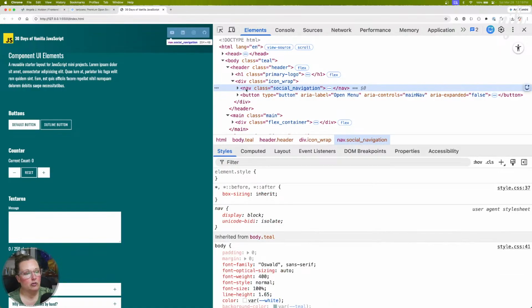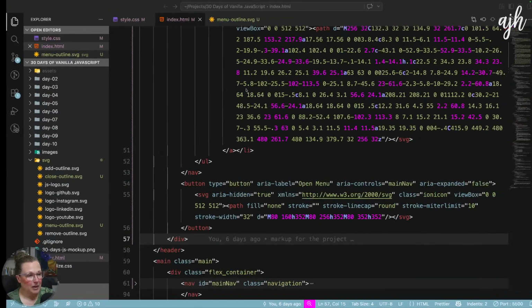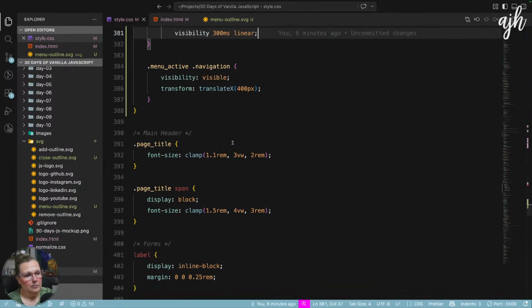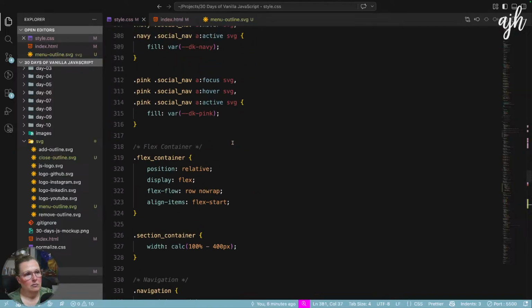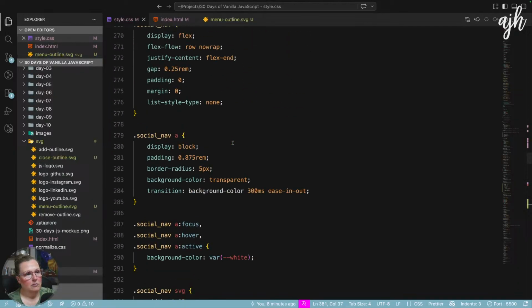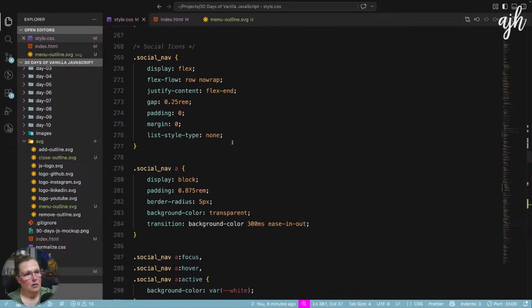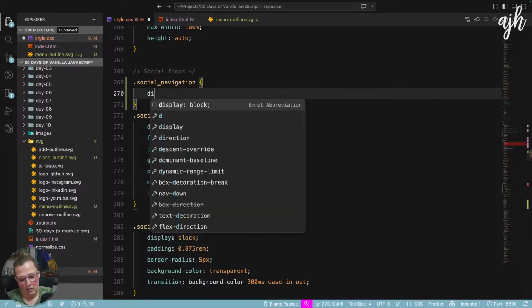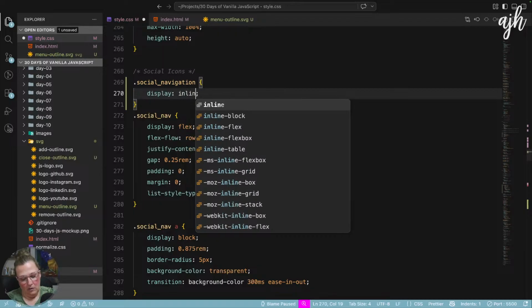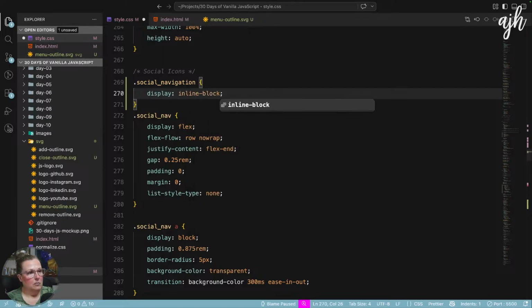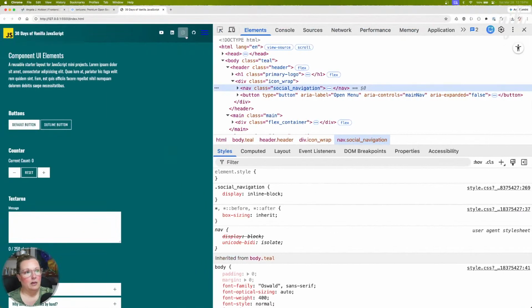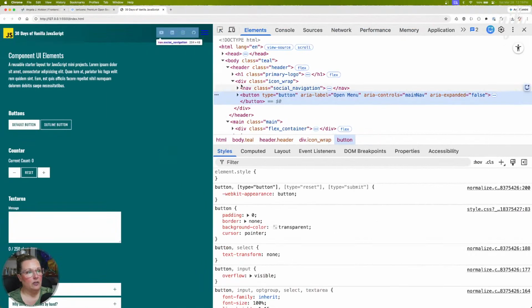So if we make social navigation display inline block, that might resolve that. Yep, that resolved that. So now we can just style this button.